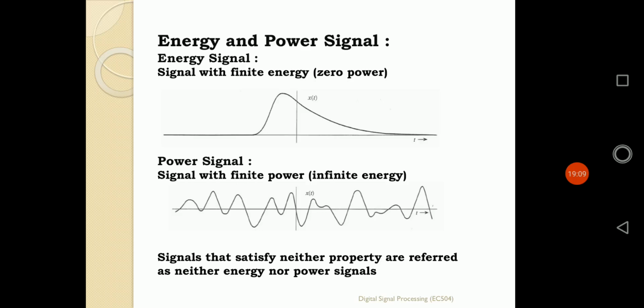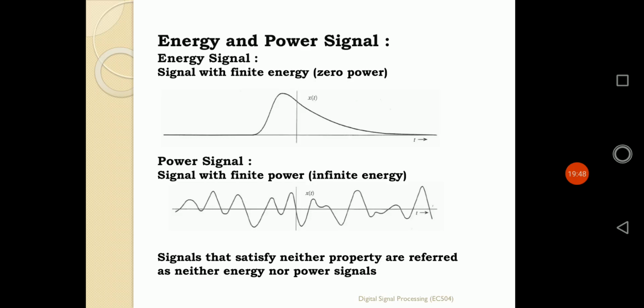And the fourth type of signal is known as energy signal and power signal. Energy means it has finite energy. If I calculate the energy and power of that signal, the energy becomes finite and power becomes zero. Certainly it will be average power. Those kinds of signals are known as energy signals. Certainly in that way, the loop will be finite in nature. That's why it is a finite energy signal. And the second nature of signal is the power signal, a signal that has a finite amount of power with respect to infinite energy. Those kinds of signals are known as power signals.